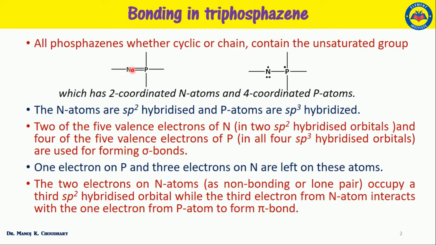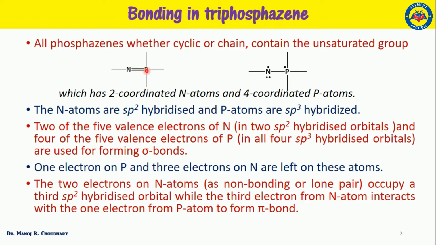As it is sp2 hybridized, it has 3 sp2 hybrid orbitals, in which 2 hybrid orbitals contain 1 electron each, and the third orbital contains 2 electrons, and the remaining 1 electron in the nitrogen occupies the unhybridized p orbital.